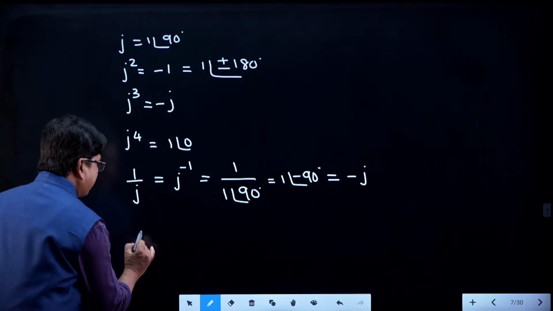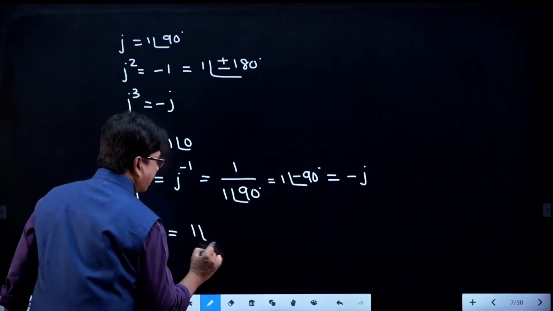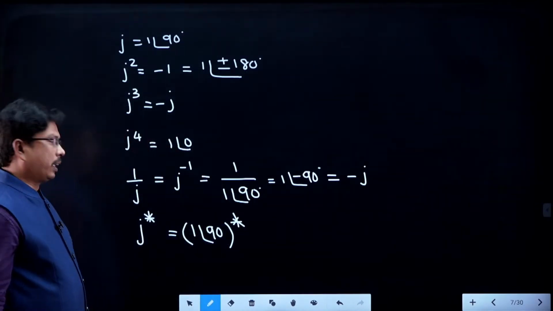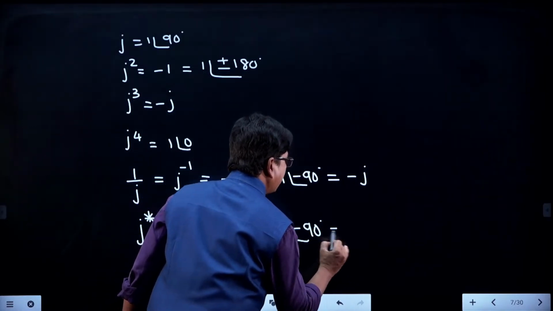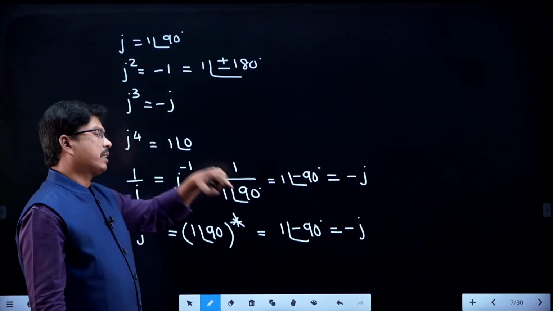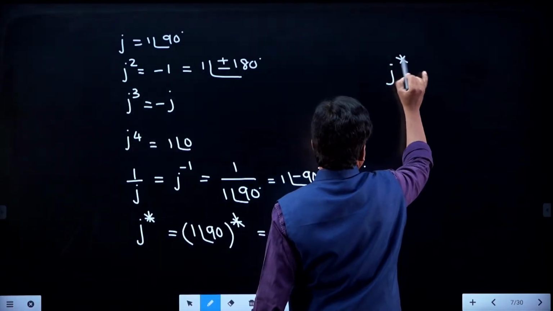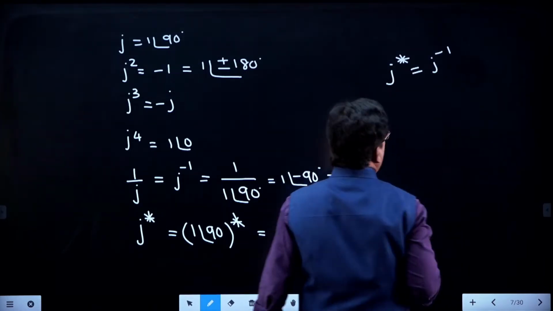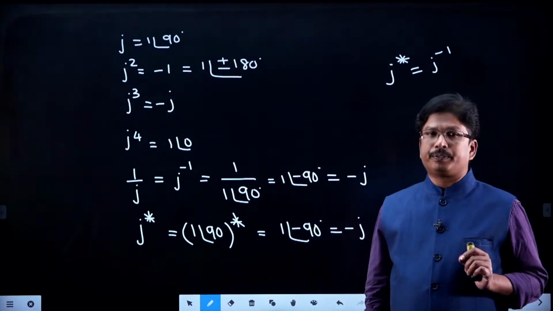And what about j conjugate? j conjugate is nothing but 1 at an angle of 90 whole conjugate. Because of conjugate, it will become 1 at an angle of minus 90. So it is also minus j. So j conjugate is also minus j, and j inverse is also minus j, right? So both are the same only. Both are having the same values. Like that we can explain the operator j.